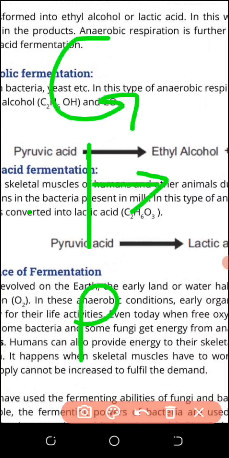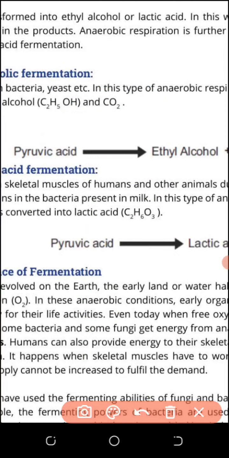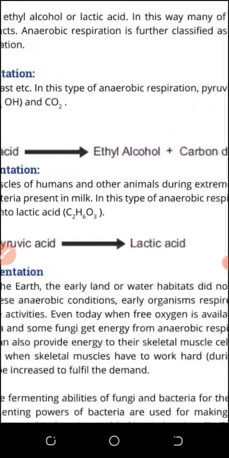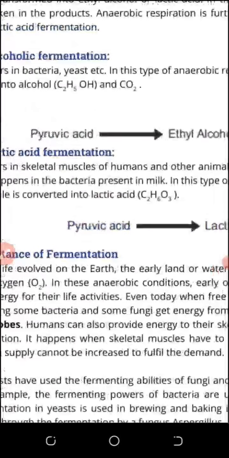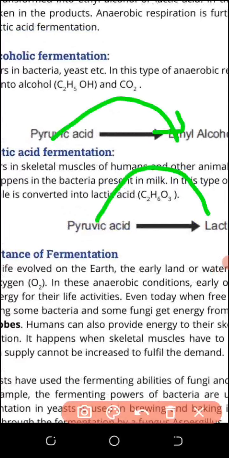Pyruvic acid changes to alcohol and carbon dioxide, also called ethanolic fermentation, because ethyl alcohol is ethanol. In the second type, pyruvic acid changes to lactic acid by lactobacillus bacteria, which is another type of anaerobic respiration.